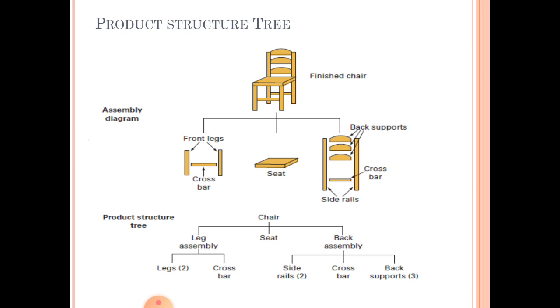So using this one can easily calculate, if suppose the demand is 1000 chairs for a year, how many legs are needed. Here for one chair the legs needed is 2, so if it is to manufacture 1000 per year, so 1000 into 2. So this is how the bill of materials is used.